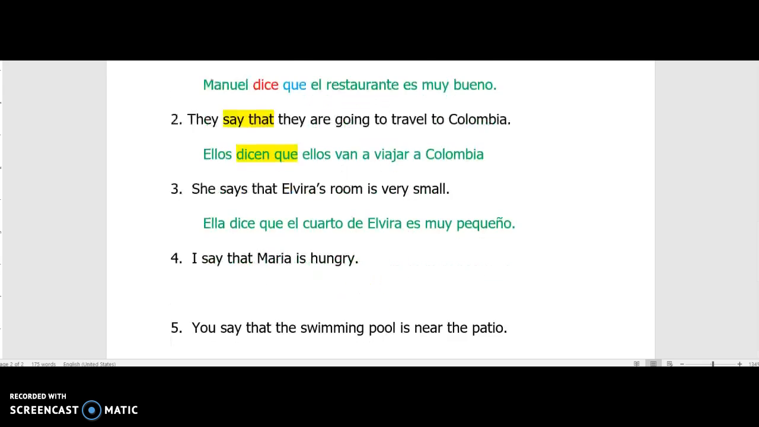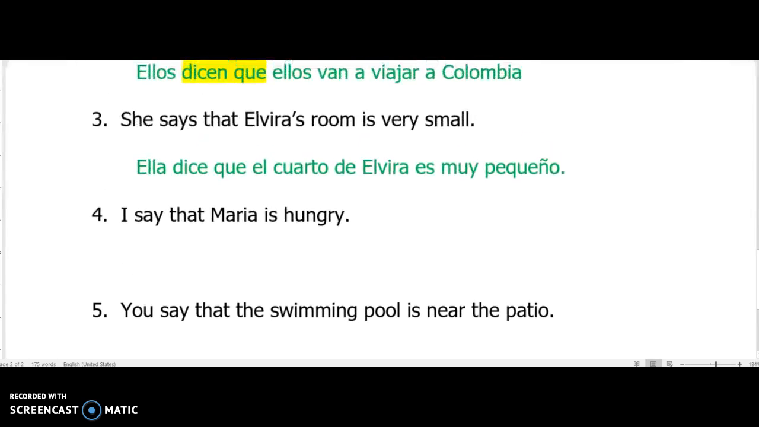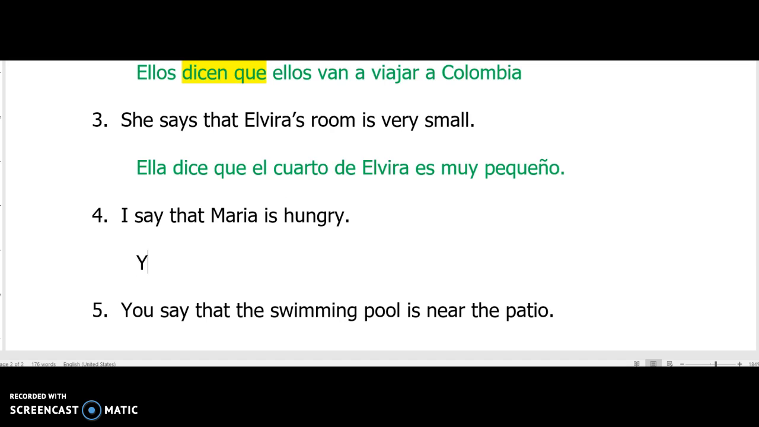Okay, let's keep going. I say that Maria is hungry. All right. I say this has an irregular yo form. Whoops, we change that back to green. Yo. Digo, there's our irregular yo. Okay. Maria. Now, remember when we say that somebody is hungry, that is not a literal translation. It's an expression. This is a tener expression. So use tener, but you got to conjugate it. Tiene. And then what does she have? Hunger. Hambre. Yo digo que María tiene hambre. Being hungry is not a literal expression.